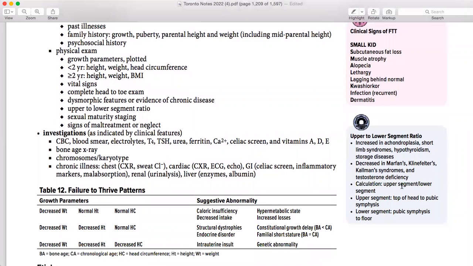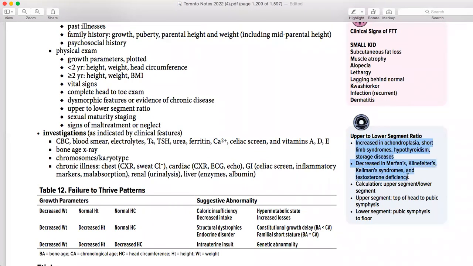Then here, upper to lower segment ratio. What happens if it's increased? What are the diseases when it's decreased? So if it's increased, it is basically achondroplasia. So if you can remember these ones, it will help you a lot in solving a lot of questions, if you just could remember this one.